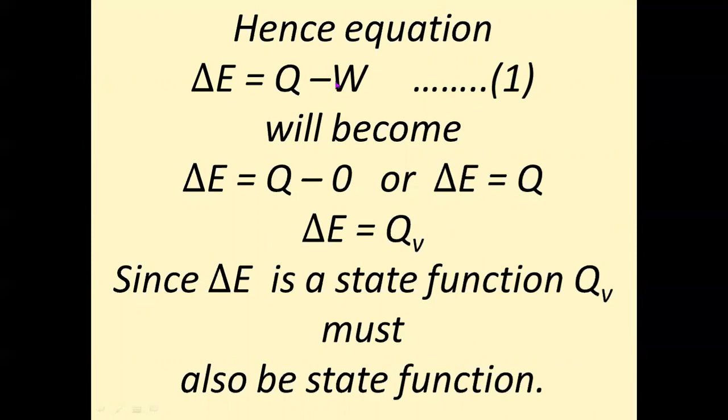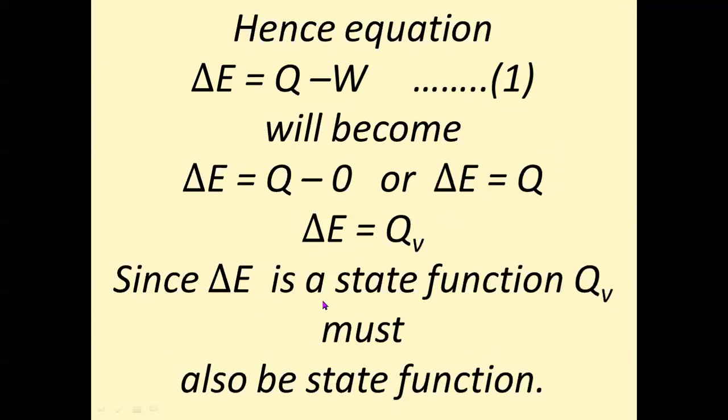The original equation is delta E is equal to Q minus W, and it will become delta E is equal to Q minus 0, because work is 0. And we can write delta E is equal to Q. Means when the system does not perform any work, the whole heat absorbed is utilized to increase its internal energy. So whenever no work is done by the system, the whole heat is utilized to increase the internal energy. This is called delta E is equal to QV, means heat at constant volume.